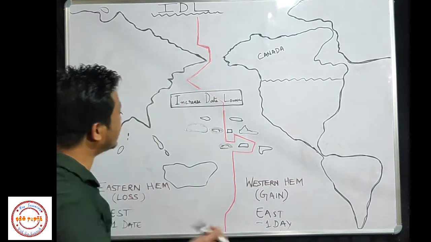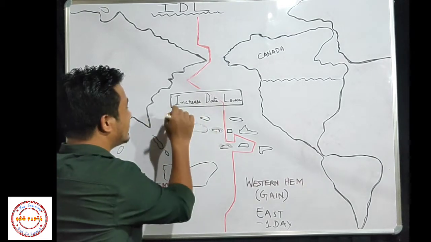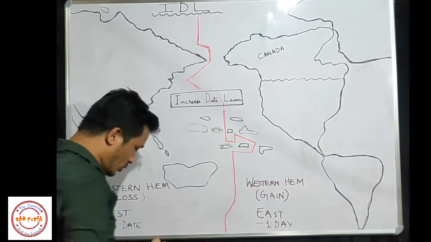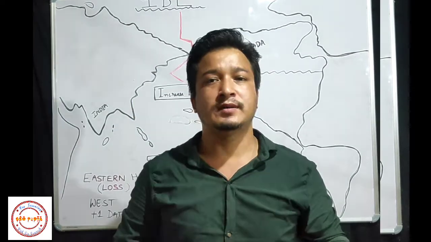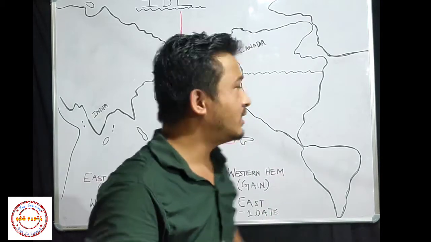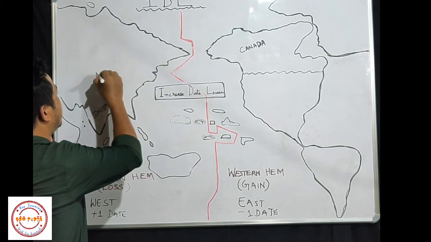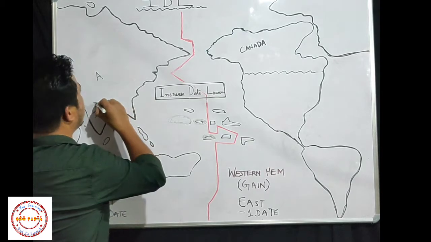Now here I have written IDL, international date line, but here I have written increase date lower. So now students, here you have to be a little bit careful and attentive. Now I am going to explain the things that you have to learn. Let us understand the first situation. Let us take that Mr. A is traveling from India to Canada by aeroplane.